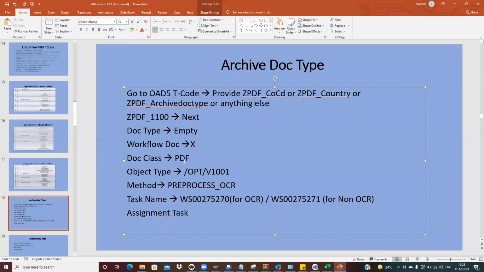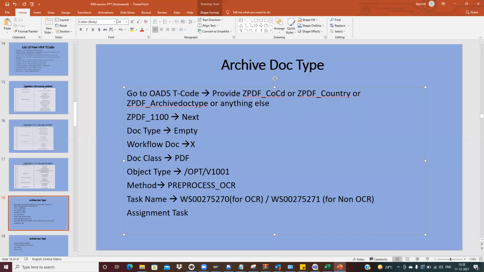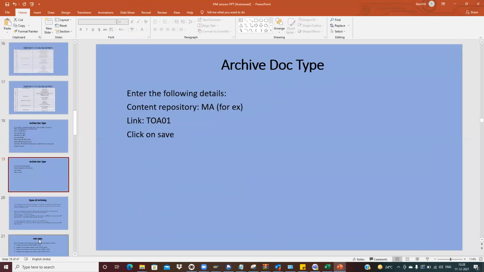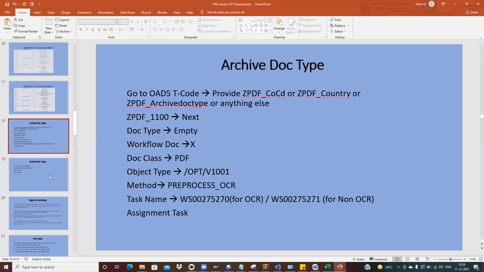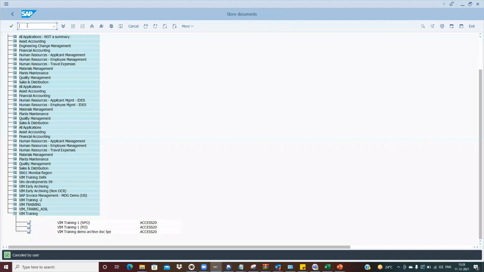Now, how do we create the archive doc type? In the PPT I have specified each and everything that needs to be done here, how we configure it. Let me show you. Now you understand the flow, basically how it works. This is OAWD, where exactly we do the manual scanning. If it is done using a scanner, it works the same way.